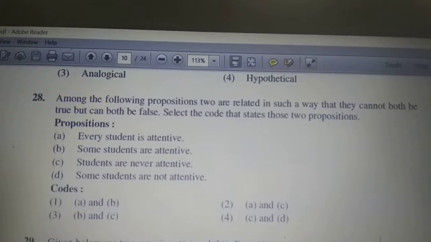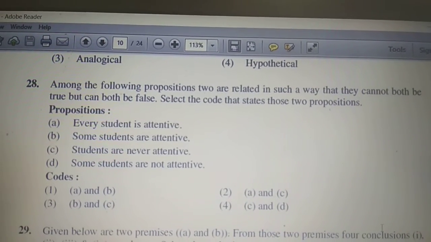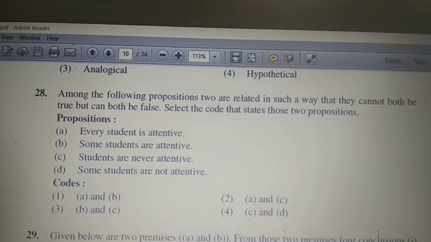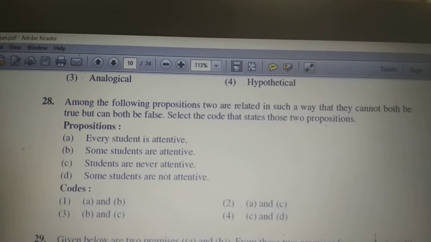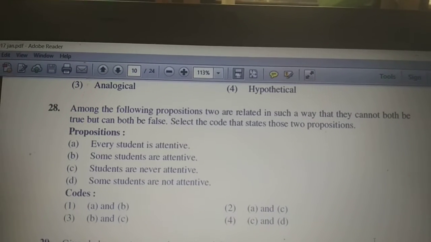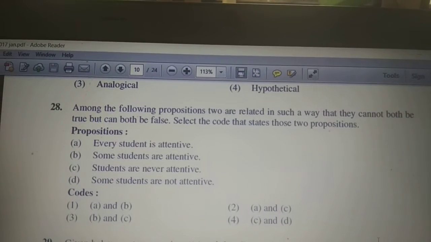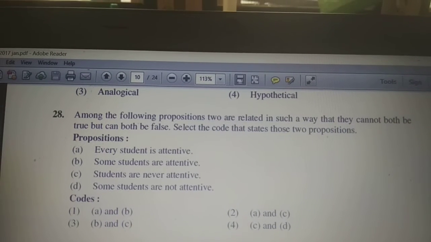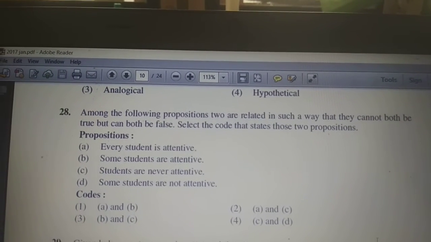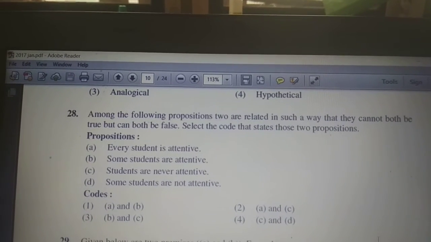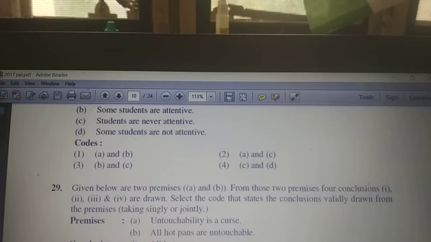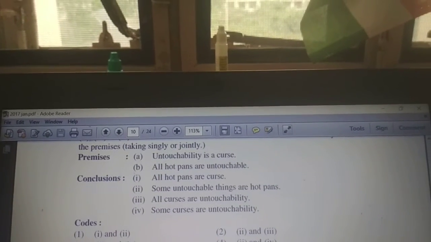So option A represents the all, and option C represents the no. Between options A and C there is a relationship known as the contrary relationship. That means both propositions cannot be true, but at the same time both can be false. So the answer is A and C, which is option number 2. Okay, next question.